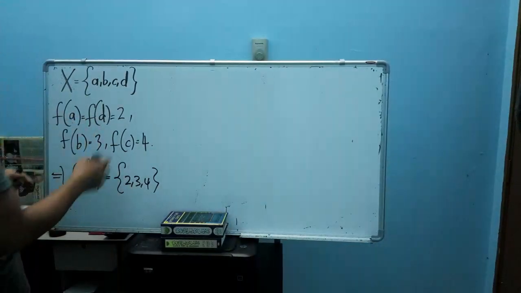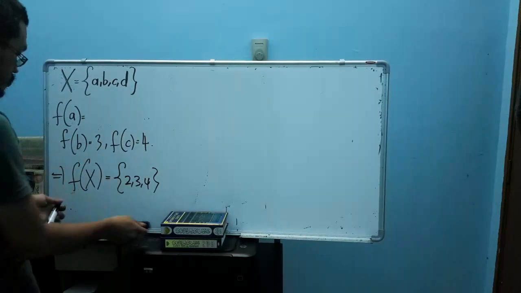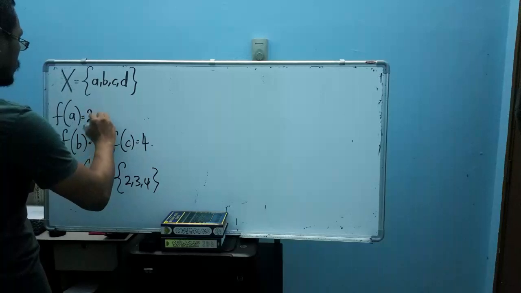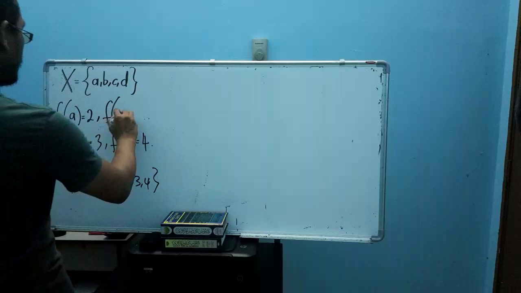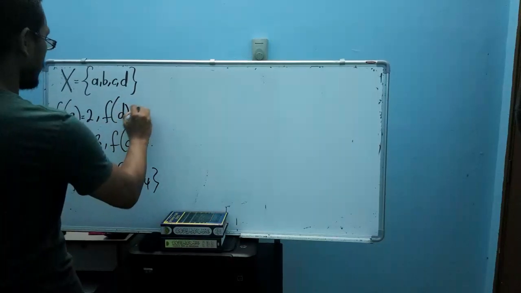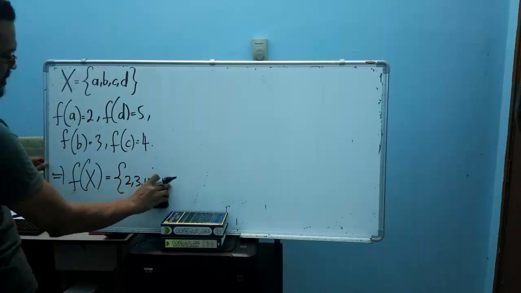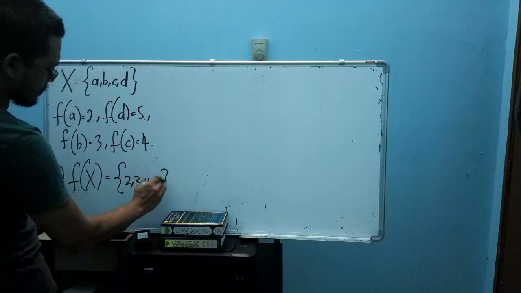For example, if I consider such a function here, now my function has 4 values, for example 2, 3, 4, and let f(d) equal 5. So my function takes 4 values: 2, 3, 4, and 5.